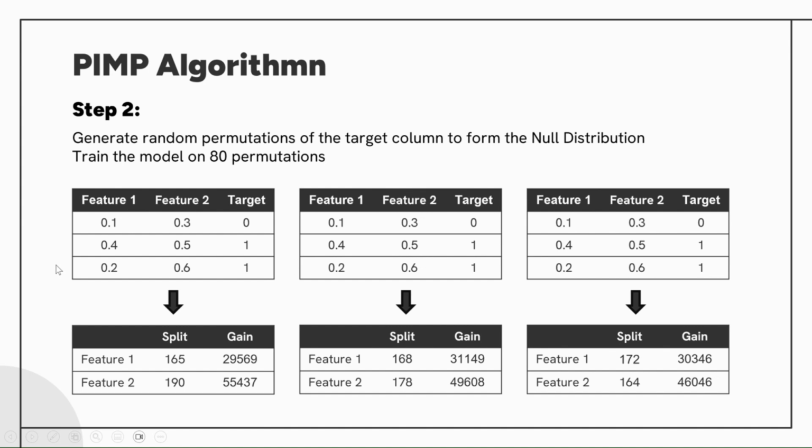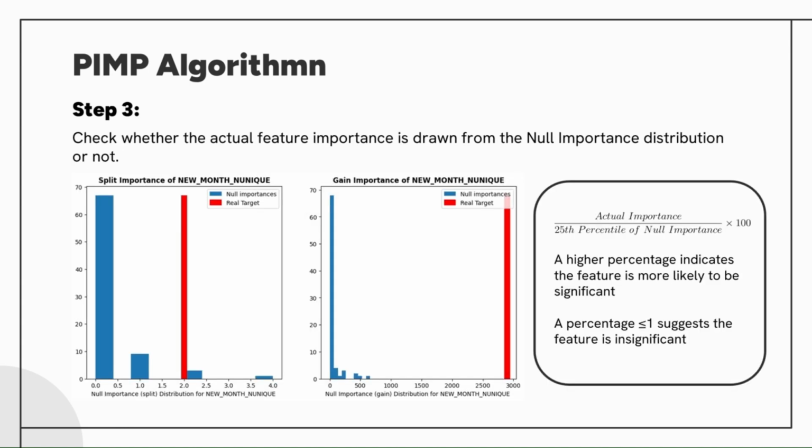What we are doing here is breaking any real relationship between the features and the target, creating an importance score purely due to random chance, the null distribution score. In our implementation, we use 80 permutations. The goal is to determine if the actual feature importance score, the one in red, comes from the null importance distribution, the one in blue.